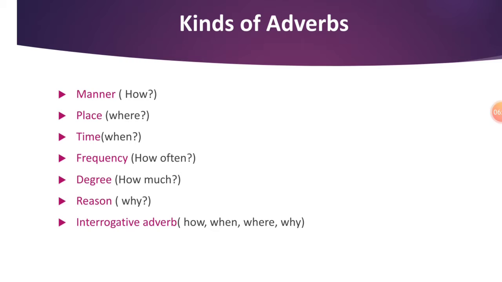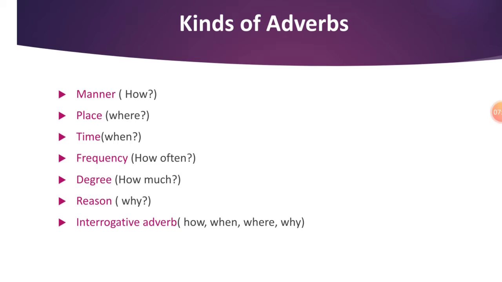If I say that she is explaining the topic very well. So, how is she explaining the topic? Very well. If I say that, I just couldn't solve the sums, they are very hard. So, how are the sums? If I say they are very hard. Now, if I say that she runs very fast. So, how does he run? Fast. So, these are words that describe the manner of an action.